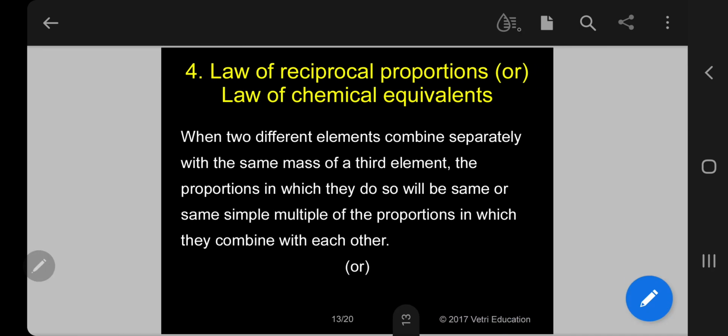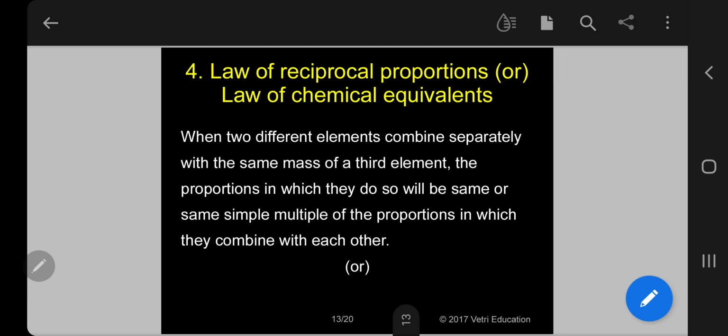The next one, I'll go for the fourth law, the law of reciprocal proportions or law of chemical equivalence. Again, I can give two statements. Let me give the definition again. That means two different definitions for the same law.